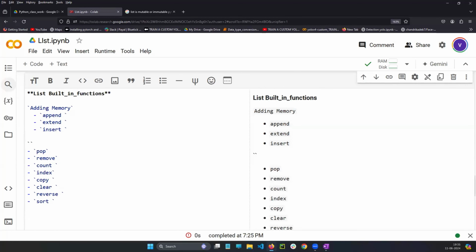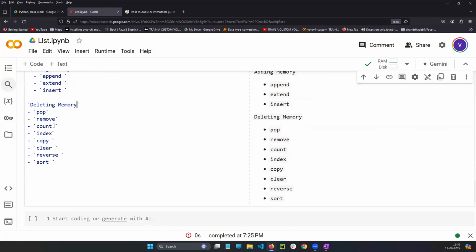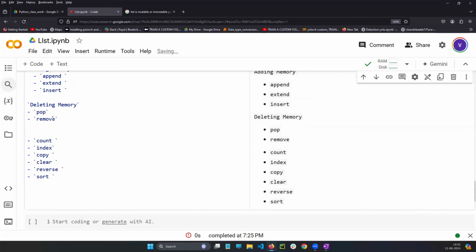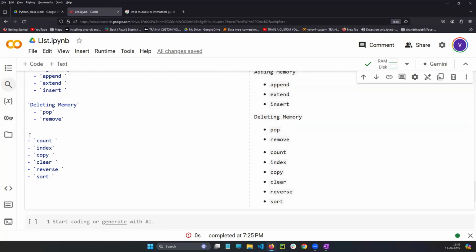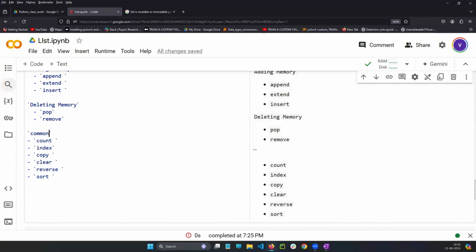For deleting memory, to reduce the memory, we are going to use the next two. And the remaining, sir? The remaining are common functions, just to do some task. Common functions means they help you do some work without wasting time.